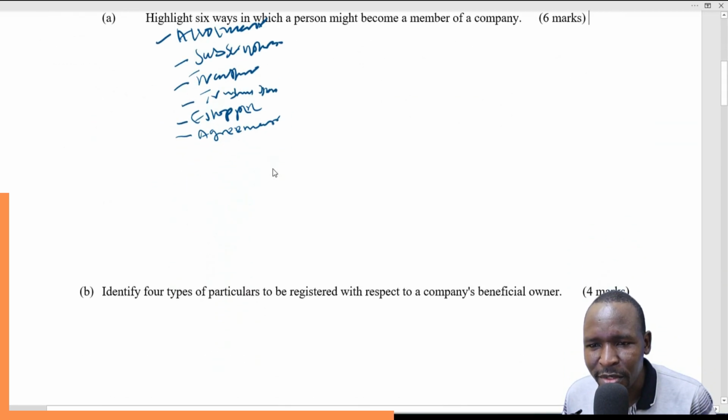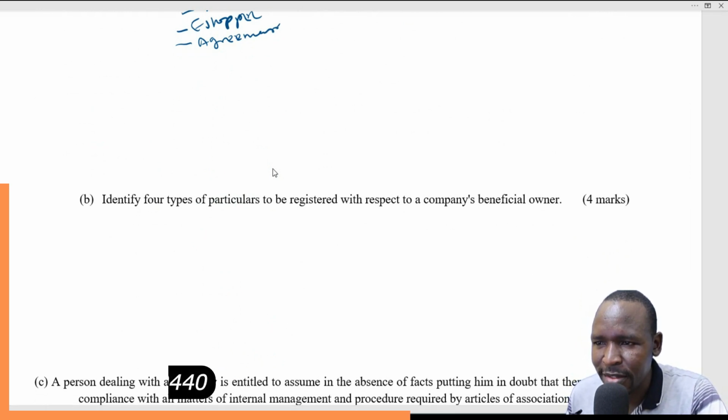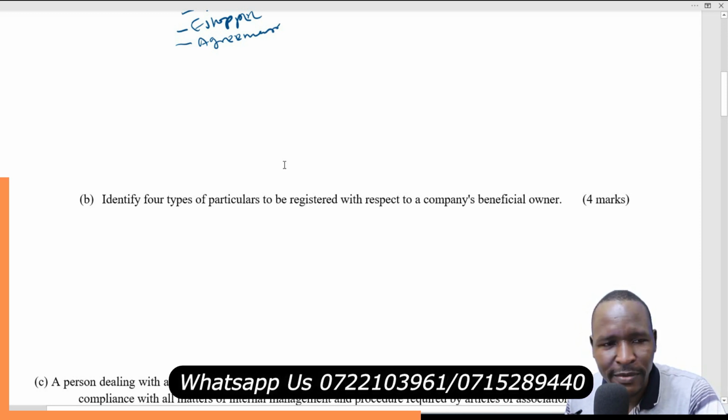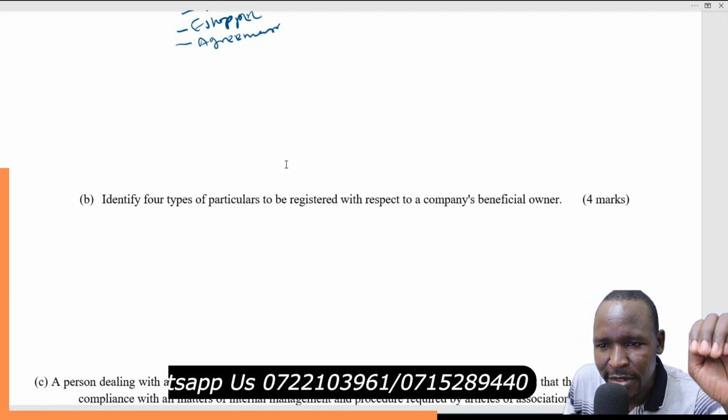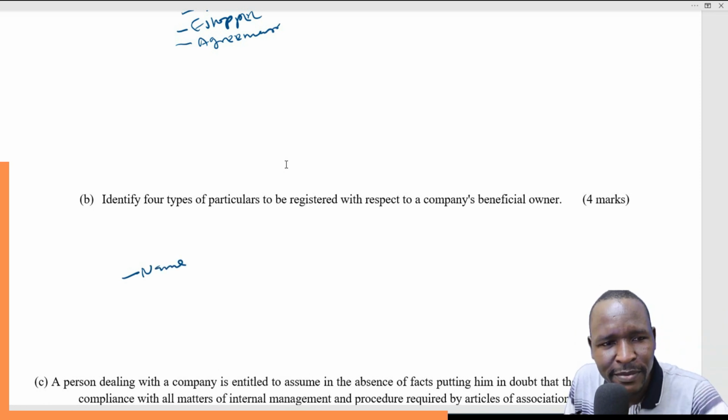Then question number 1B says, identify 4 types of particulars to be registered with respect to a company's beneficial owner. These particulars include the name of the shareholder, so the name must be included.